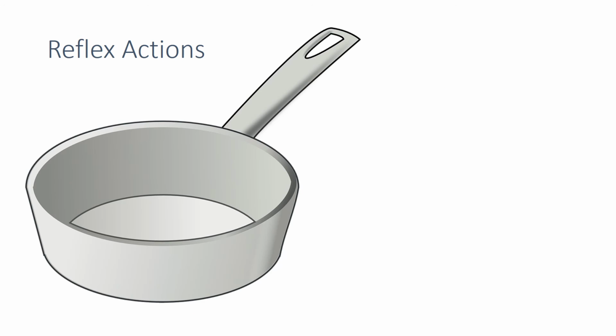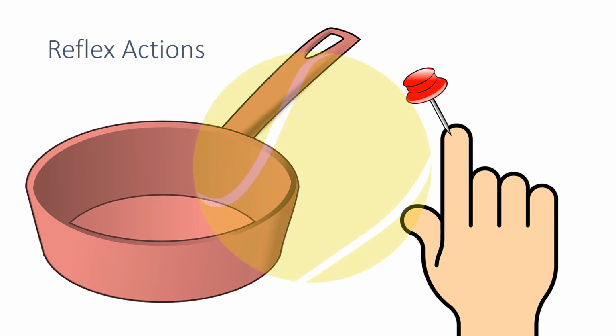Reflex actions allow you to quickly move your hand from hot objects, away from pain, and to even dodge this tennis ball. Reflexes help with survival. It would be extremely difficult if you had to think about everything all the time. It would be fatal, for example, if you forgot to breathe.